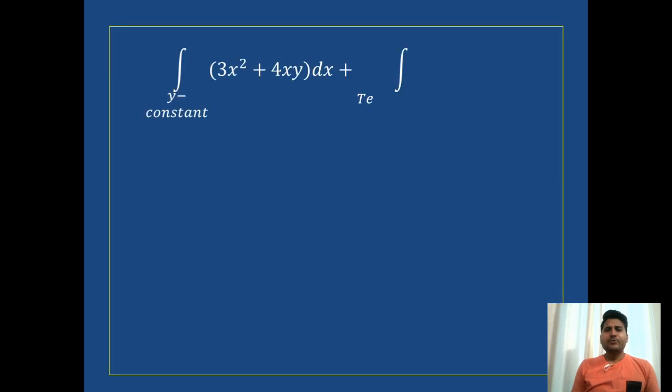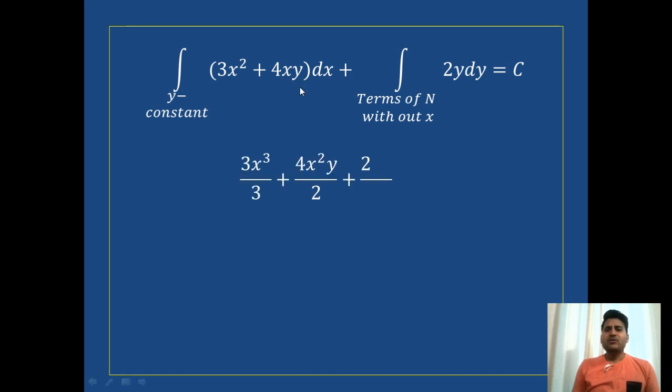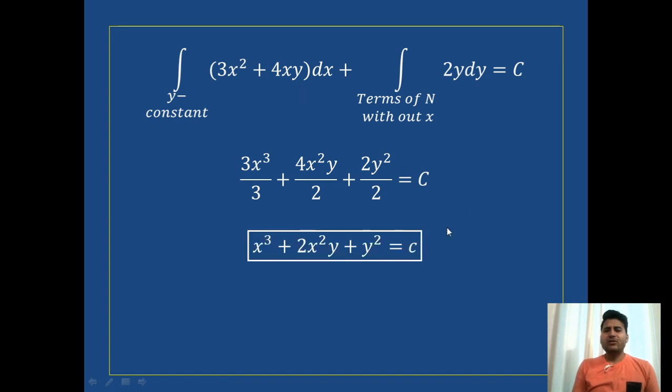Its integration with respect to x: the integral of 3x squared is x cubed by 3, and the next is 4x squared by 2 since y is constant, plus the integral of 2y is 2y squared by 2, equals c. Simplifying, we get the solution of the given exact differential equation.